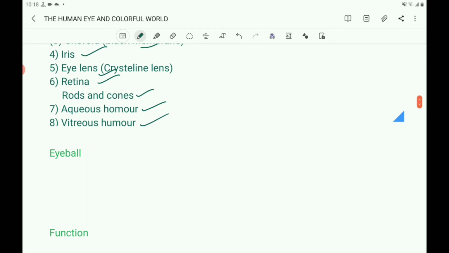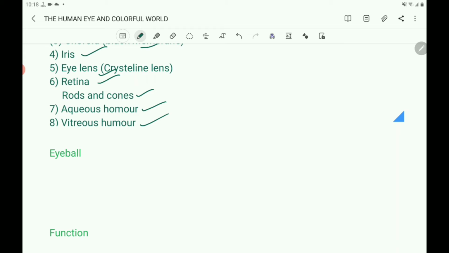Here what is the function of the eyeball? You know that what is eyeball? Eyeball is a spherical shaped with a diameter of about 2.3 centimeter, which is a tough and opaque white covering which protects and holds the eye.